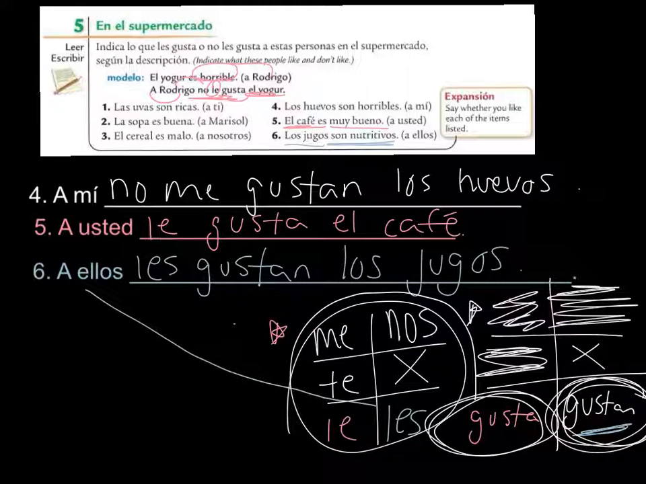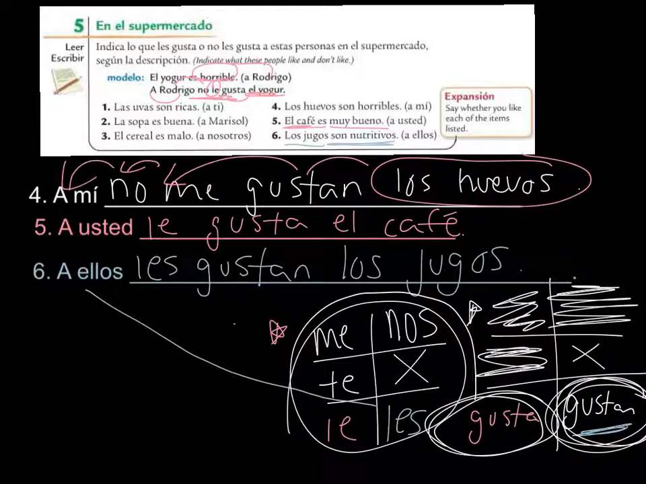So when you're thinking about how to use gustar with nouns, make sure that you consider both charts and use both charts to kind of help you understand. And remember to read it backwards. Quickly reviewing this first one. It's saying the eggs please me not. So they don't please me. And then a mí for emphasis. Hopefully this helps you know how to correctly use the verb gustar with nouns.